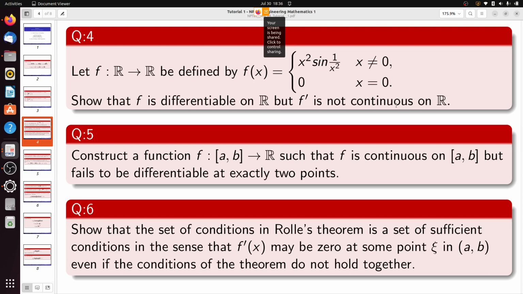Okay, if I am audible, then please tell me how many of you really went through the Rolle's theorem part. Can anybody please tell me what is the statement of Rolle's theorem?